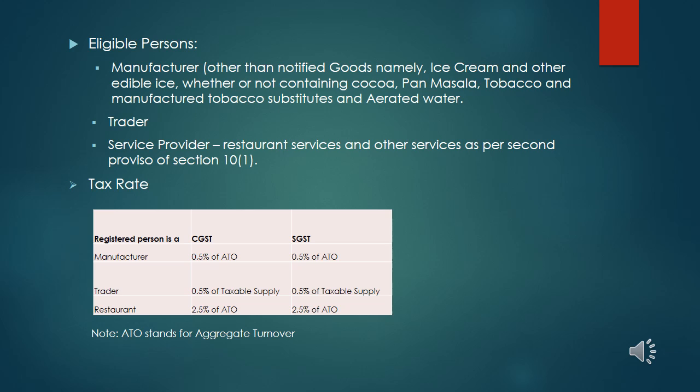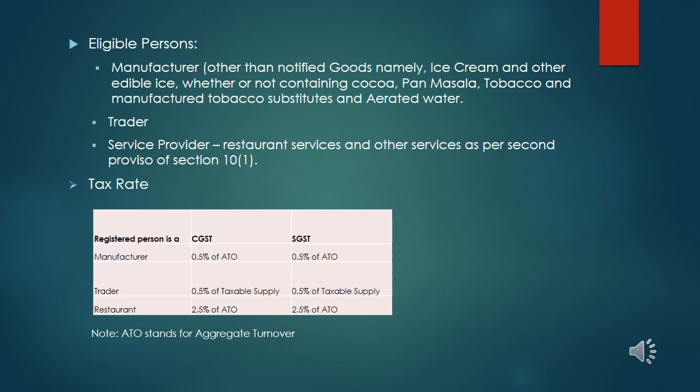Next is the tax rate. The tax rate will be different for manufacturer, trader and restaurant. It will be both CGST and SGST. CGST stands for Central Goods and Service Tax. SGST stands for State Goods and Service Tax. It is different for manufacturer, trader and restaurant. And ATU is the abbreviation that I have used. The full form is aggregate turnover.